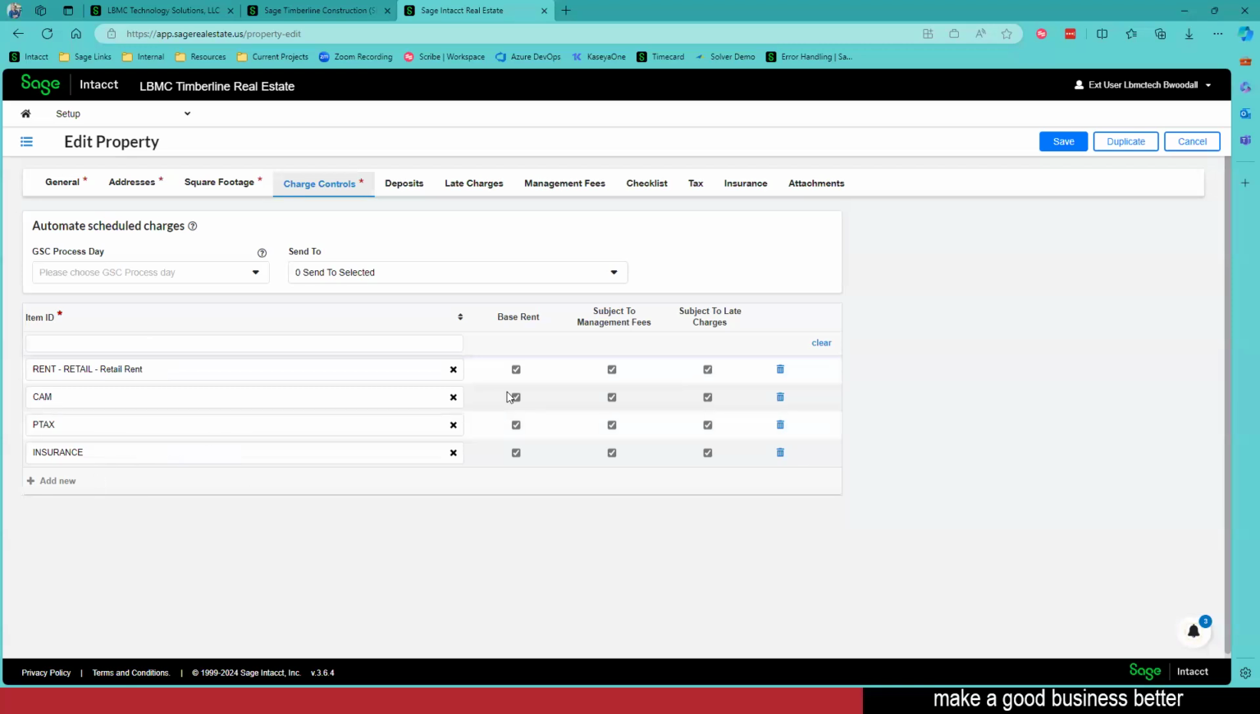And then we can even define: is it part of base rent, so that we see it on the rent roll report? Is it subject to management fees? Is it subject to late fees? Fully customizable. I think that's the thing you'll hear me say over and over again.